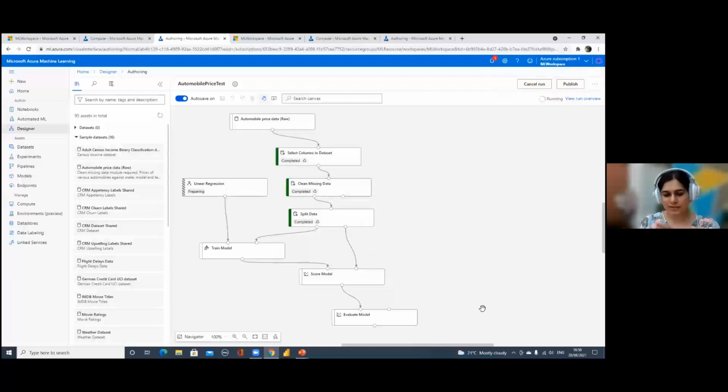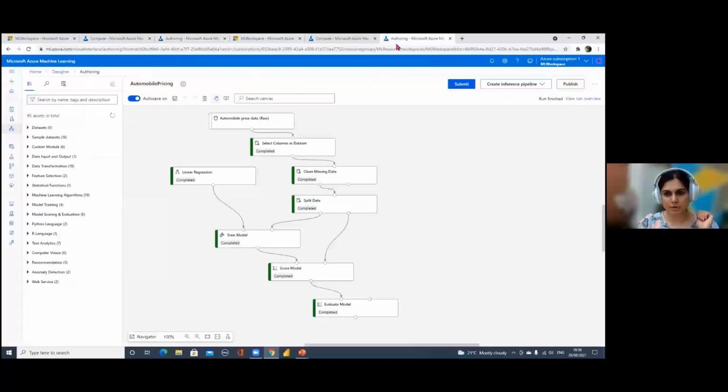Now, this experiment takes a few minutes to run, so I actually have a ready-made experiment here to show you. Once the experiment fully executes, you end up with something like this. It shows you all your nodes have finished running.